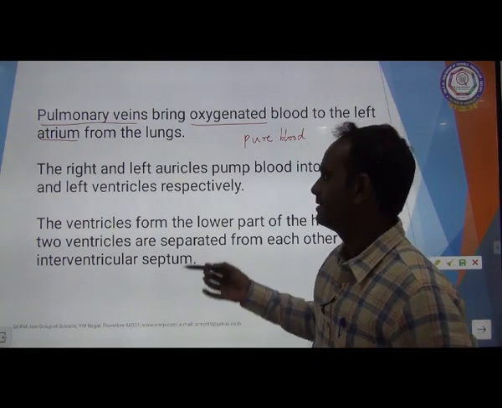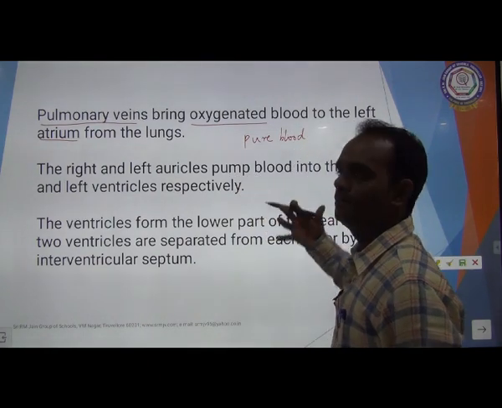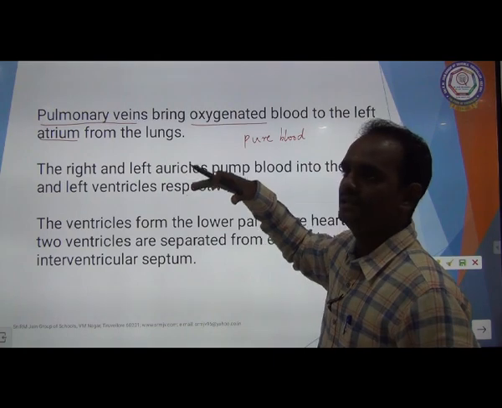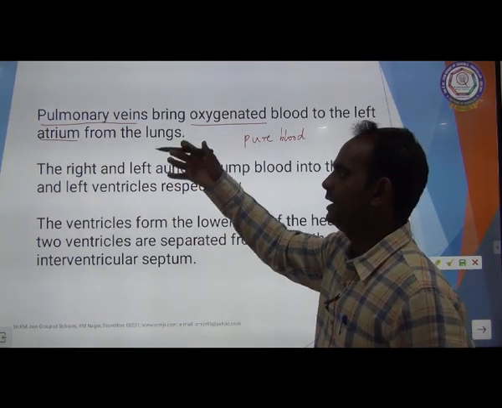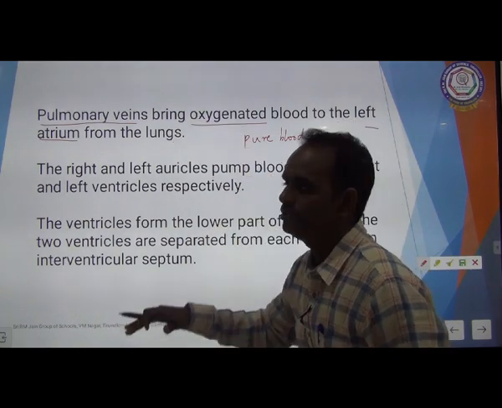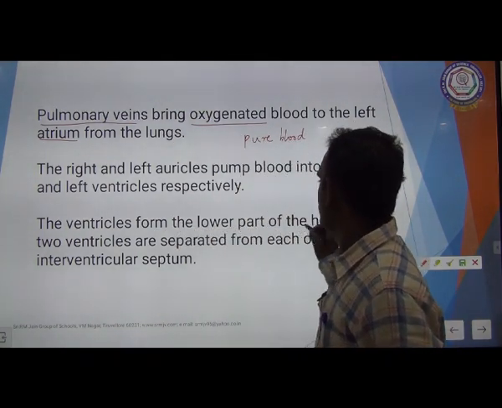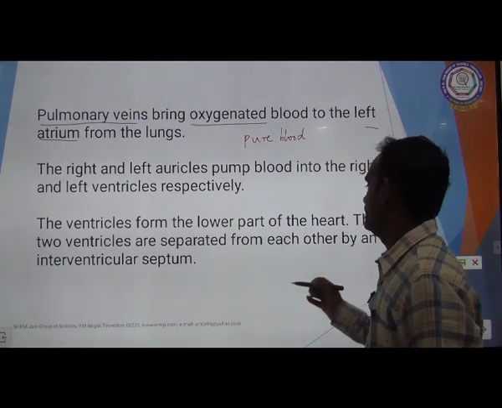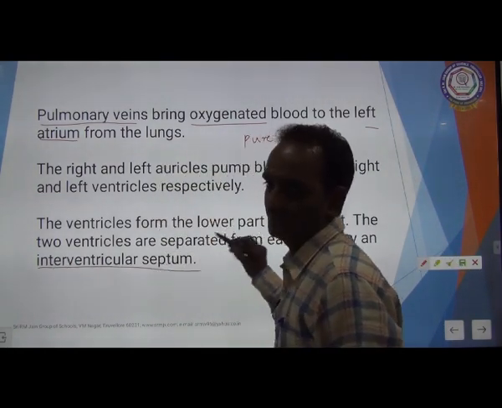Clear? Yes. The right and left auricles pump the blood to their respective ventricles. Due to the pumping action, the blood automatically goes down to the respective ventricles. The ventricles form the lower part of the heart, and the two ventricles are separated by the interventricular septum.